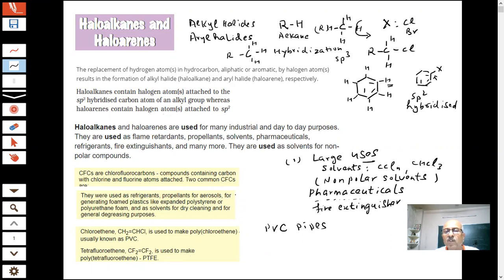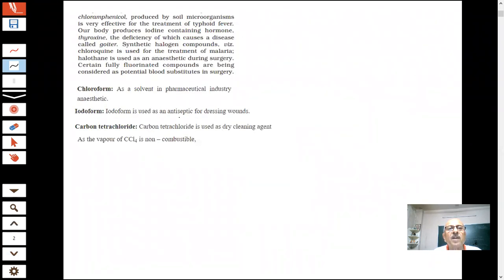Aerosols, you know, propellants, as in a rocket. Pharmaceuticals also, a lot of important medicines are made out of them. For example, you have heard about chloramphenicol, produced by soil microorganisms, which is very effective for the treatment of typhoid fever, students.